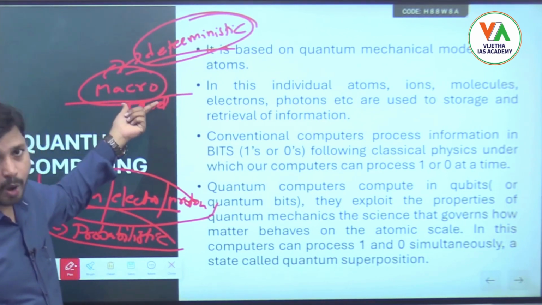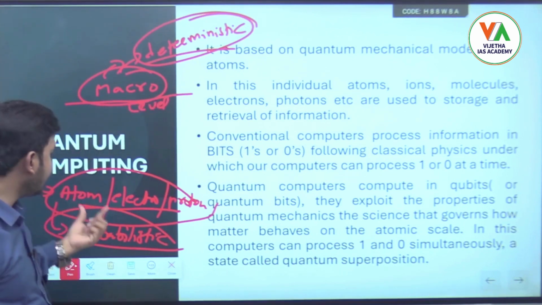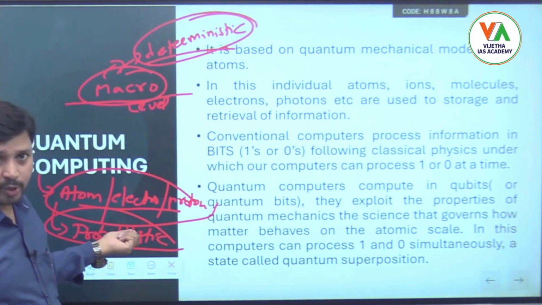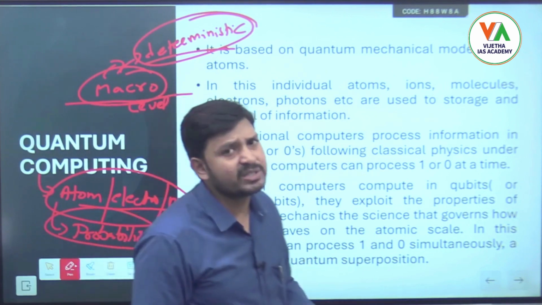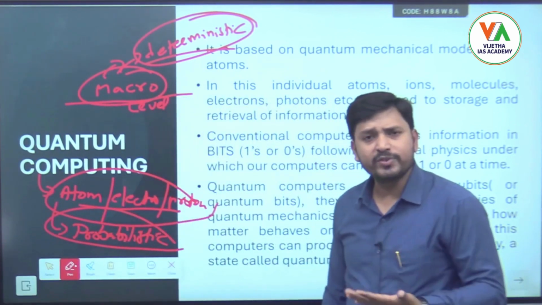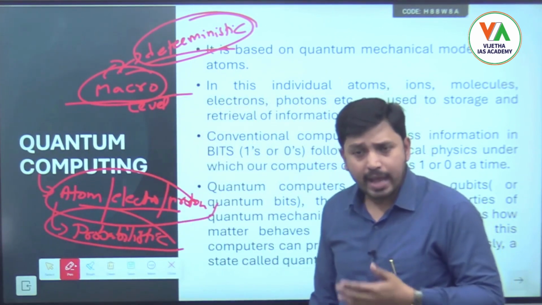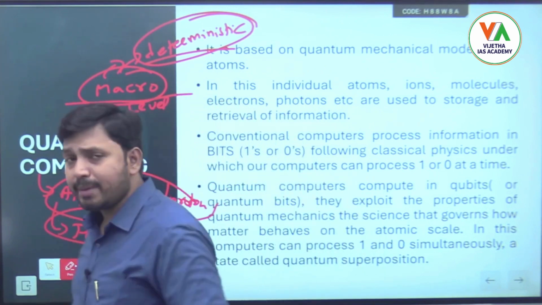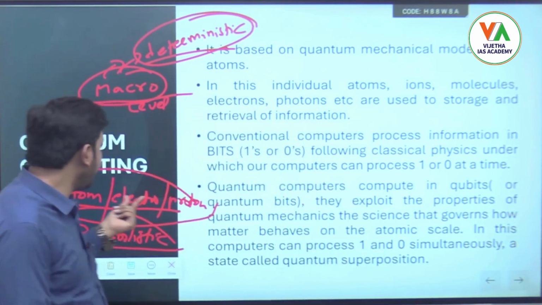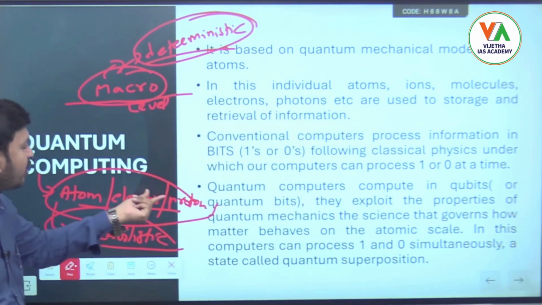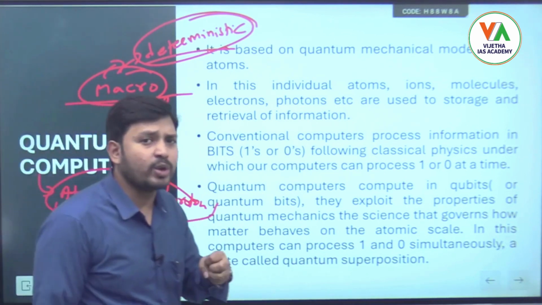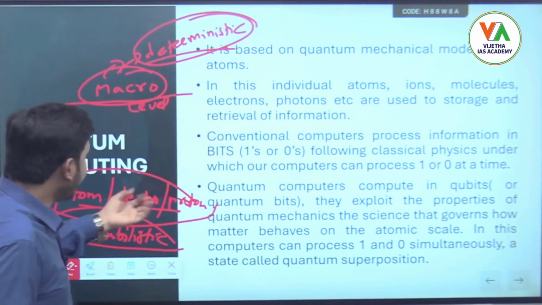Normal or Newtonian physics is deterministic in nature and operates at macro levels, and quantum physics operates at micro levels. These are the two major differences between Newtonian physics and quantum physics. And we have to know that the same principle, using atoms, electrons, and protons at the micro level,